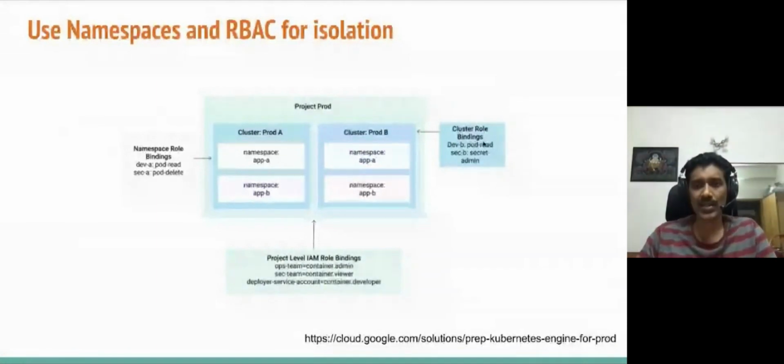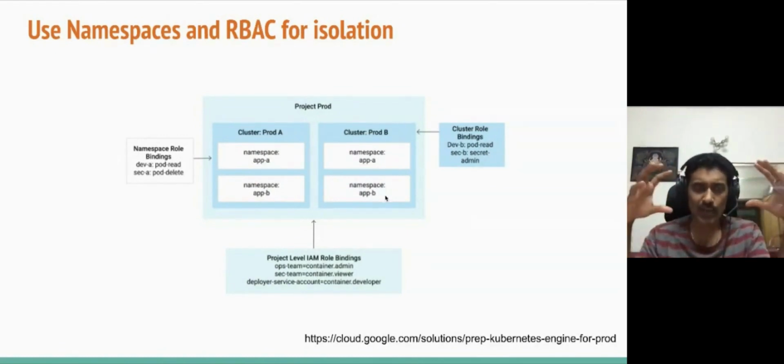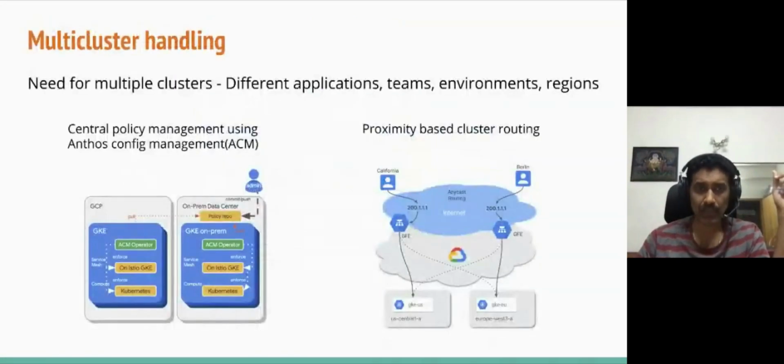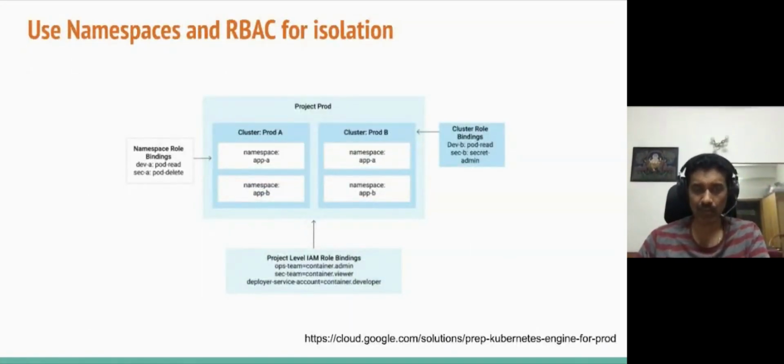So when you create cluster-based role bindings, what you can say is a particular user can access cluster B, but they cannot access cluster A. So you can put a policy like that. Now, if you want to create a namespace-level policy, you can say that a particular user can access namespace A in cluster A, but they cannot access any other namespaces across this cluster or across any other clusters. So Kubernetes provides a very fine-grained way in which you can deal with clusters and namespaces. And it's up to us to use it in a very powerful manner.